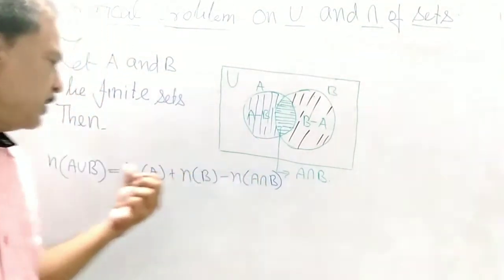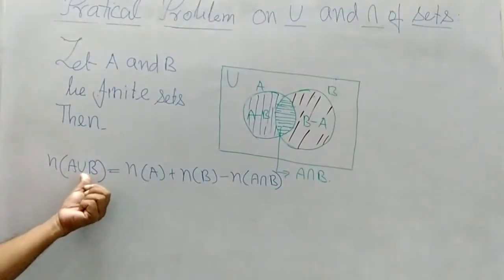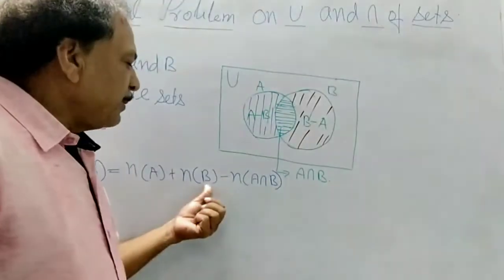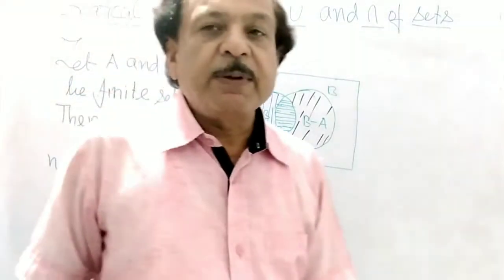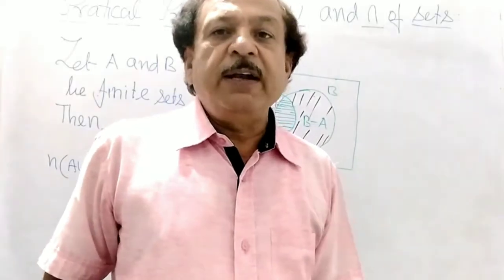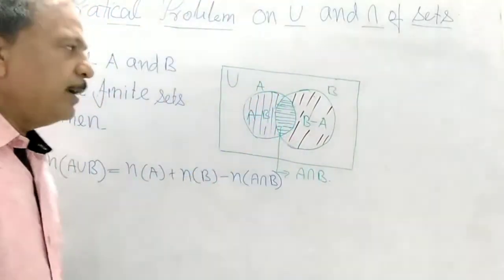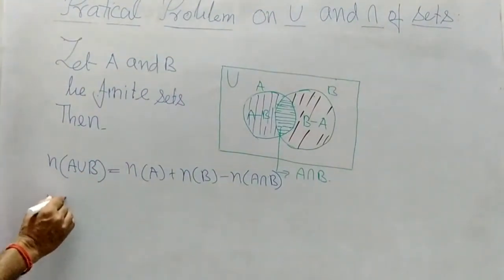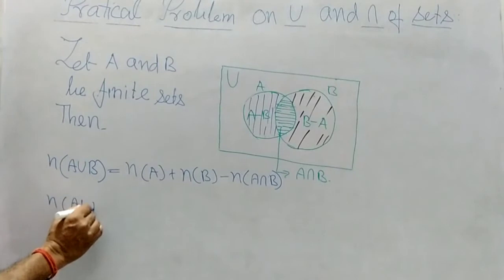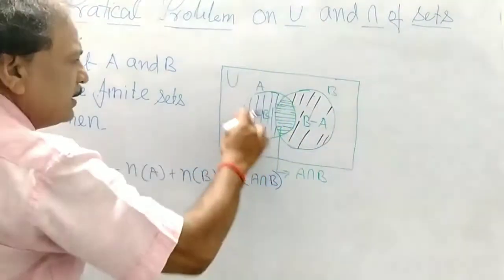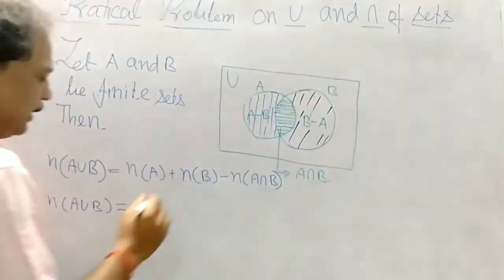हमें शो करना है, show that number of element of A union B is equal to number of element of A plus number of element of B minus number of element of A intersection B, by using the Venn diagram. So now see the Venn diagram. Now we can write number of element of A union B. We can write this part. A union B is this whole, is the A union B.